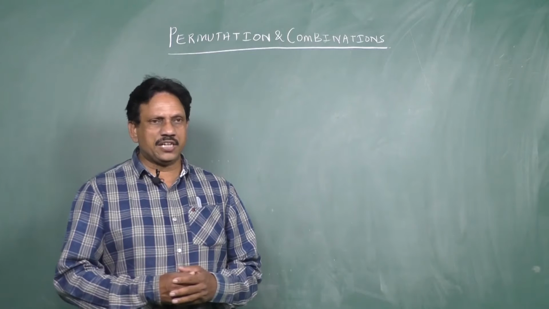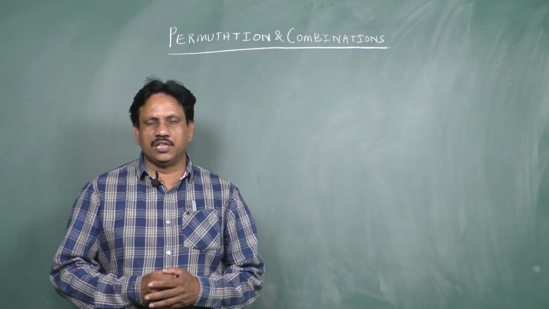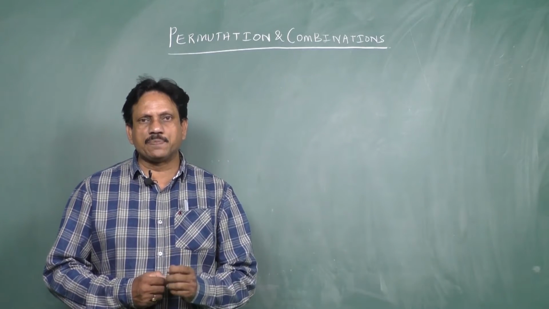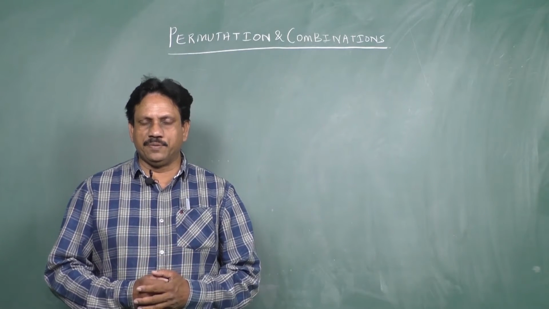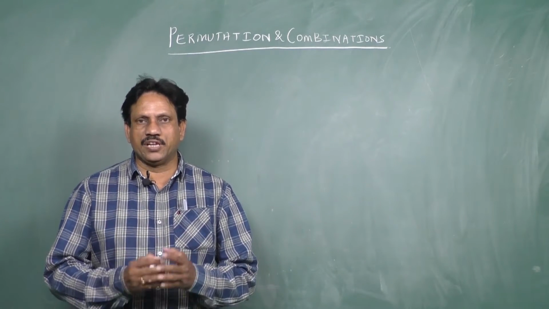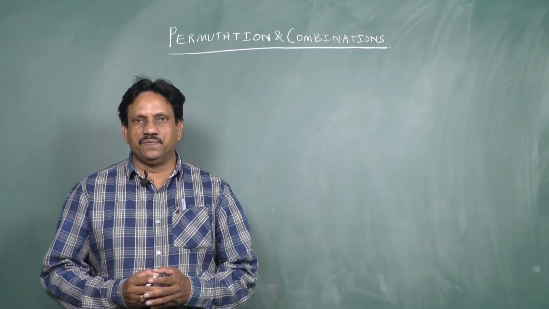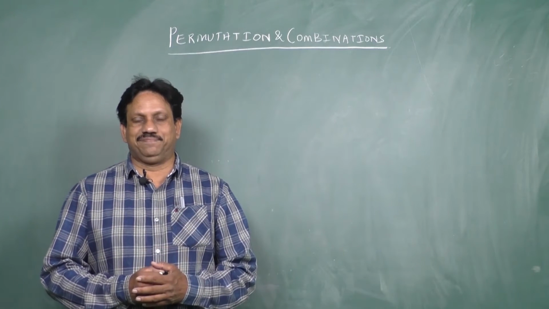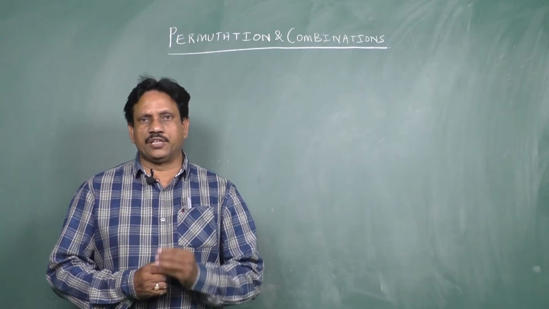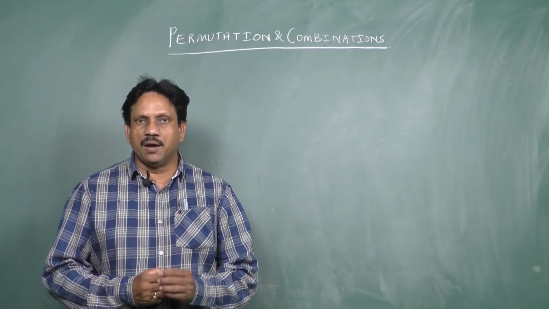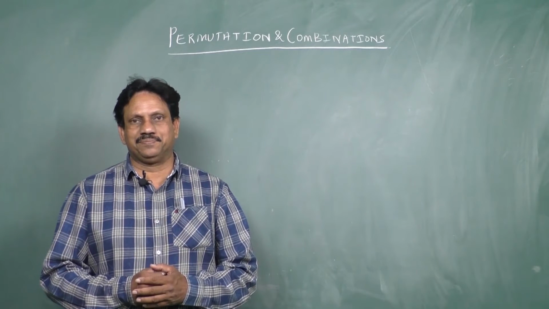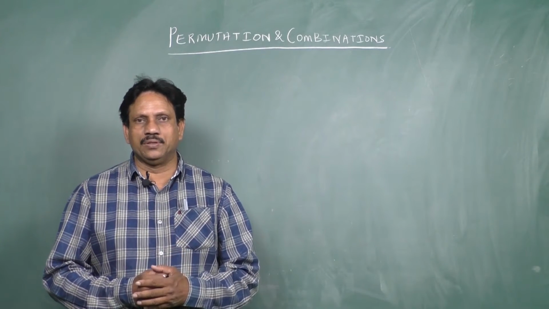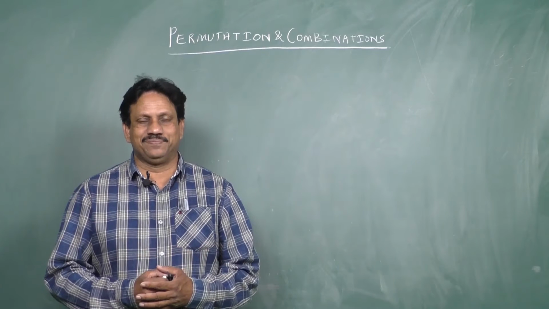Now for permutations, first of all you must know the fundamental principle of counting. In this fundamental principle of counting, we are going to count things, articles, without counting actually. There are two rules to count it. Number one, multiplication rule or product rule. Number two, addition rule, or you can also call it sum rule.